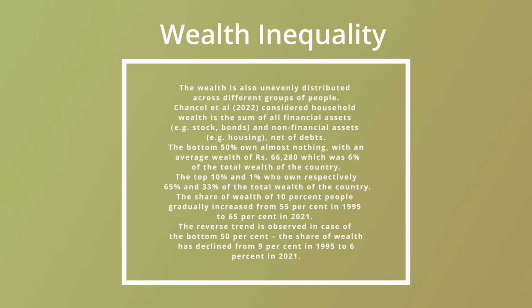It is nearly 65%. Whereas in the case of the bottom 50%, their share of total wealth was nearly 10% in 1995, which gradually declined thereafter, and came to 8% or 7% in 2021. That is, the bottom 50% own only less than 10% of the total share of the wealth, whereas the top 10% own more than 55% share of the wealth in our country during the period 1995 to 2021.